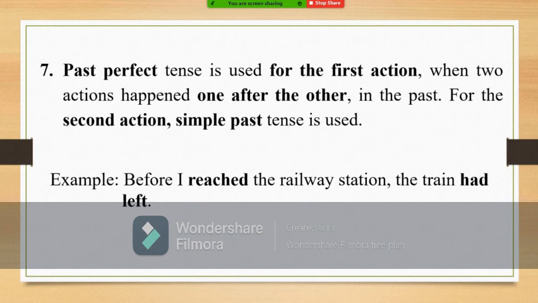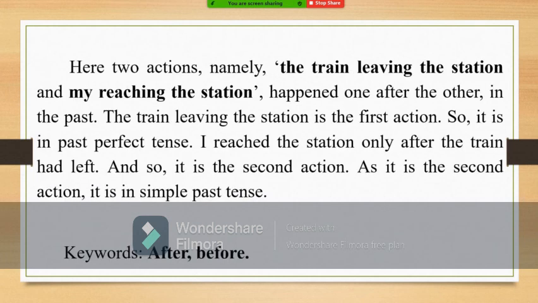Here we have two keywords, before and after. In the after class, the first action will be there, so there must be past perfect tense. In the before class, only the second action will be expressed, so there will be simple past tense. So in the after class, past perfect tense will be used. In the before class, simple past tense will be used.